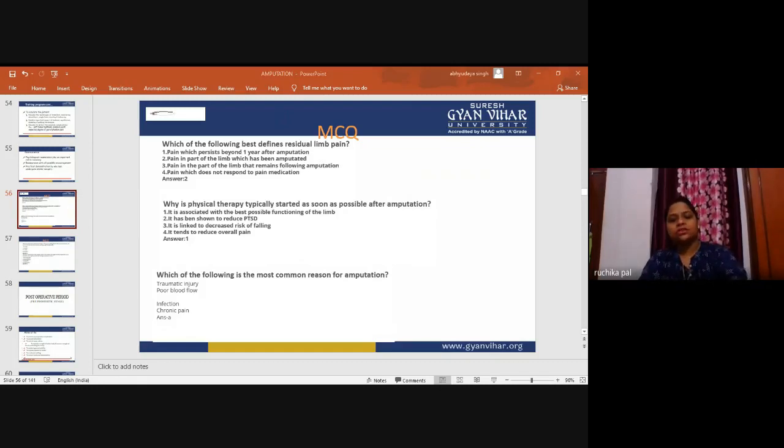So this occurs in the limb which goes for the amputation part. So we can go for the residual pain.